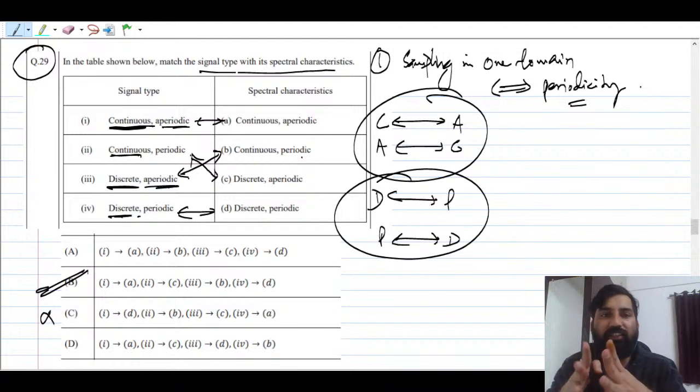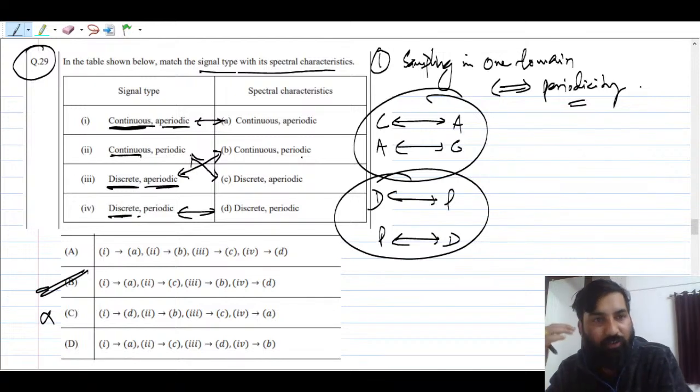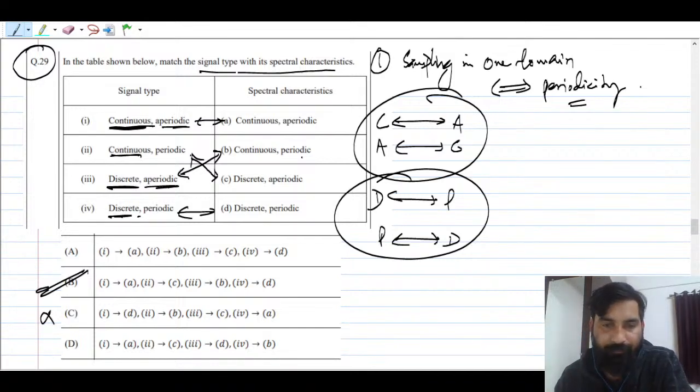So what is the logic here, guys? Sampling in one domain corresponds to periodicity in another domain. So if you have a discrete time signal, the Fourier transform is always going to be periodic. That is very important to keep in mind. In case of DTFT, you might have seen. In case of DFT also you might have seen. Okay, next.